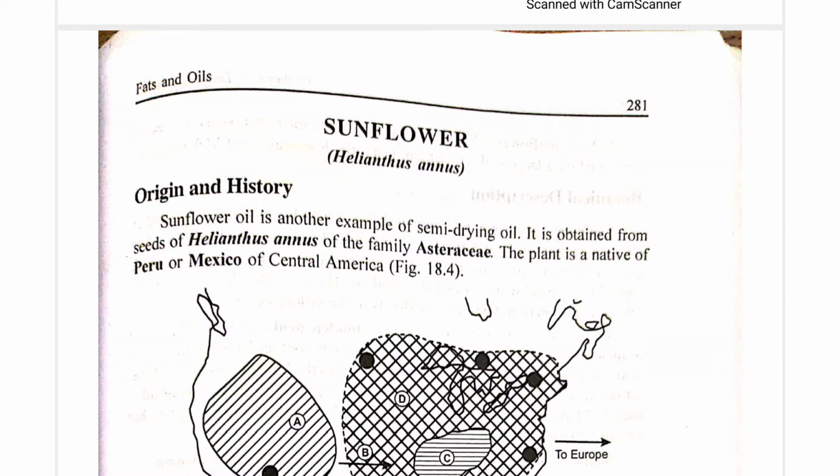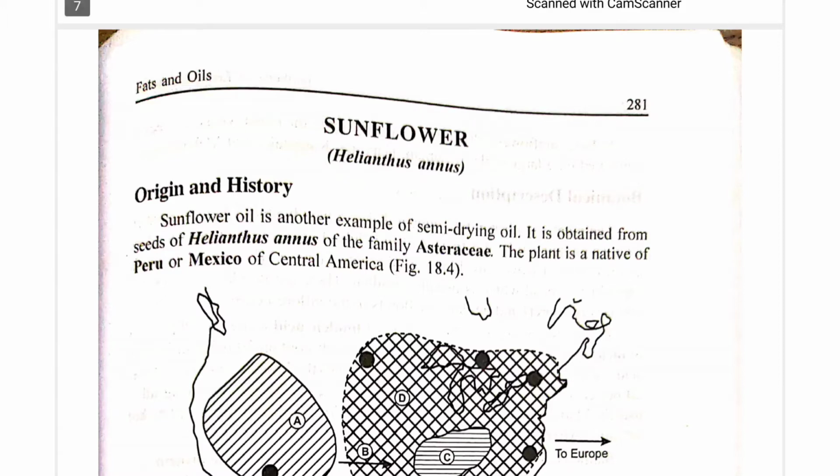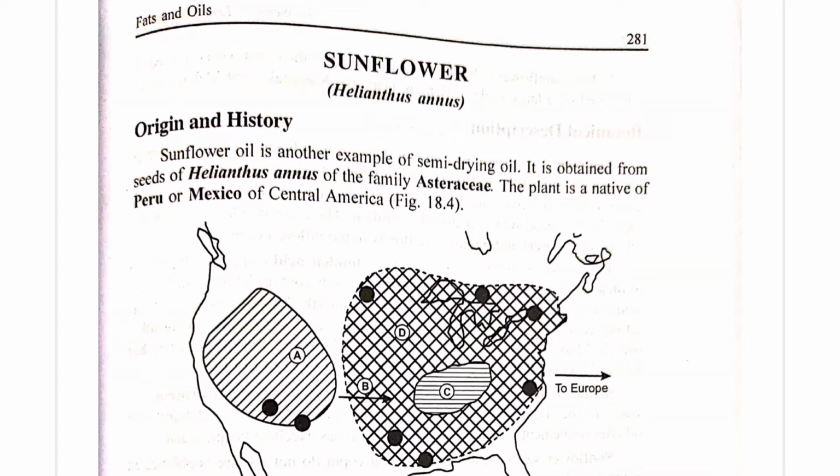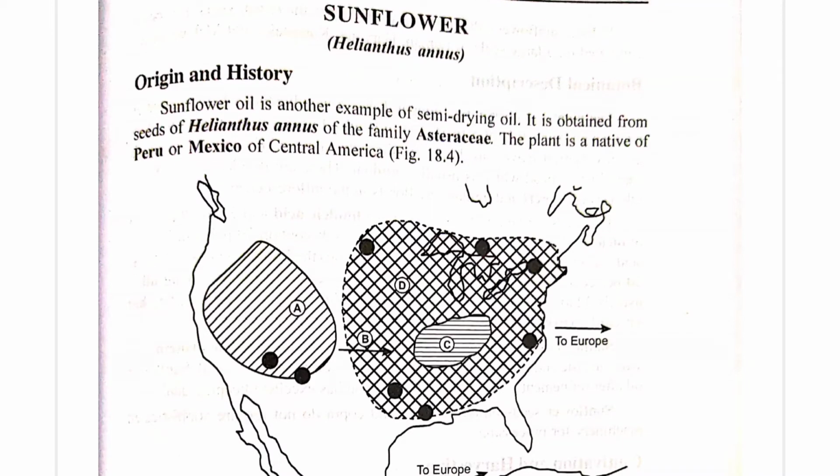Sunflower is the common name. The scientific name is Helianthus annuus. The sunflower oil is another example of a semi-drying oil. It is obtained from the seed of Helianthus annuus. They belong to the family Asteraceae. The plant is a native of Peru or Mexico in Central America.